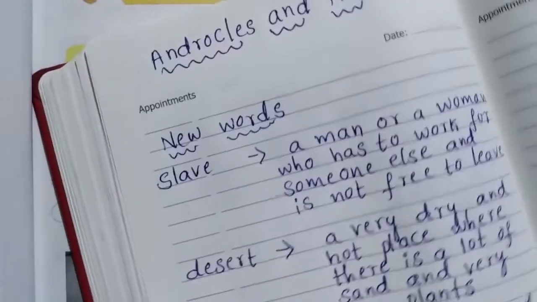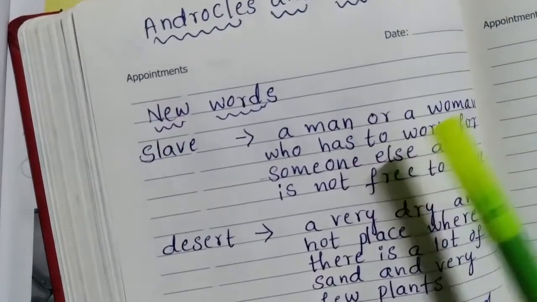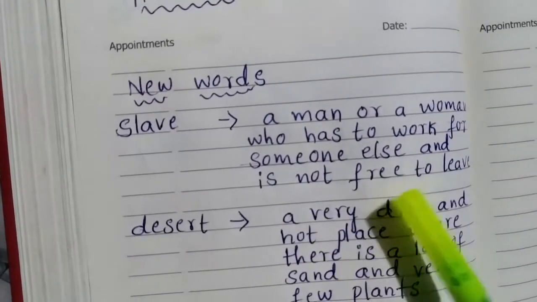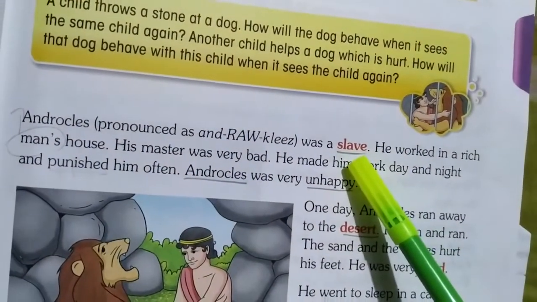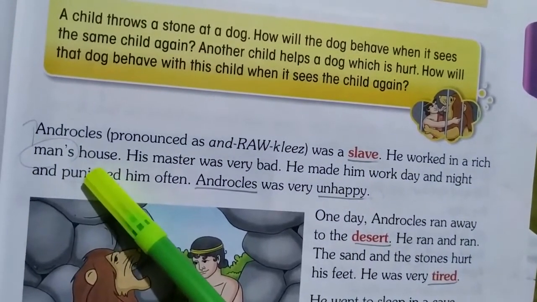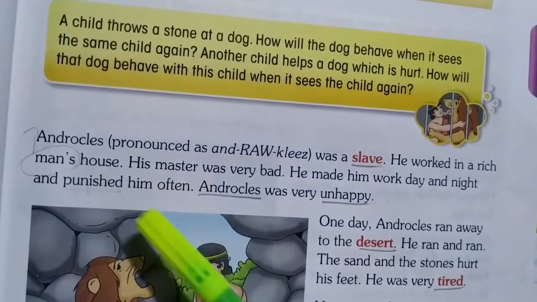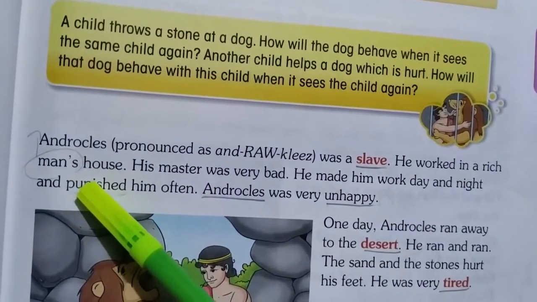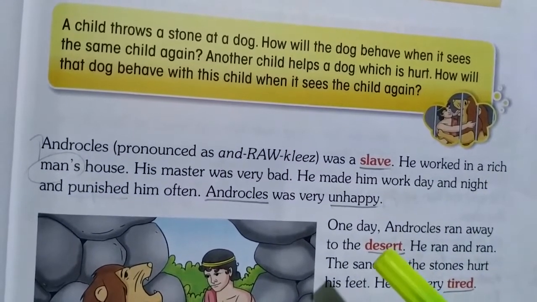Do you know, children, what is the meaning of slave? Slave means a man or a woman who has to work for someone else and is not free to live. Understood, right? Now, see, children, he was a slave. He worked in a rich man's house. Where was Androcles working? He was a poor guy, so he was working for a rich man. Do you know what is the meaning of rich man? Who is very wealthy.